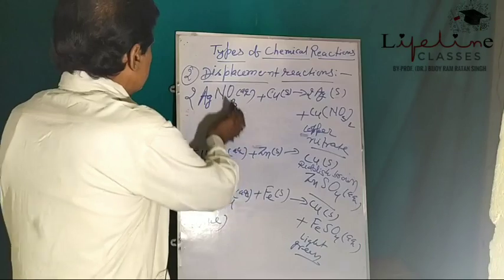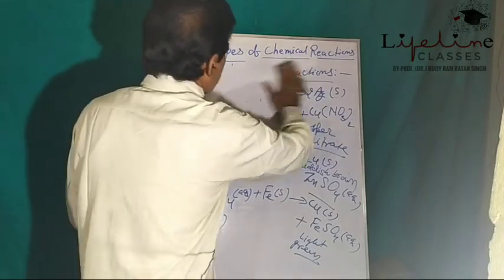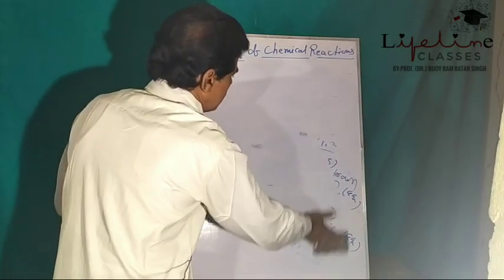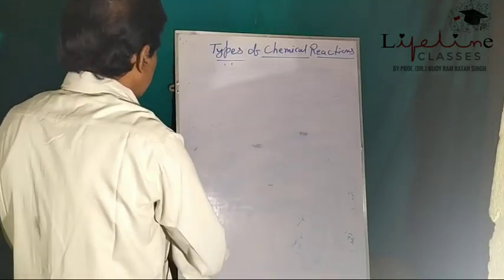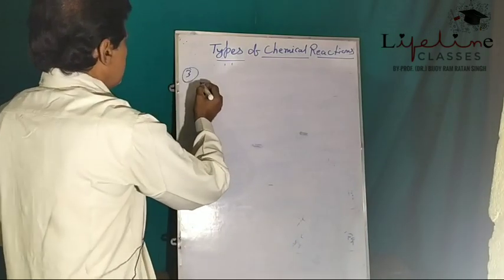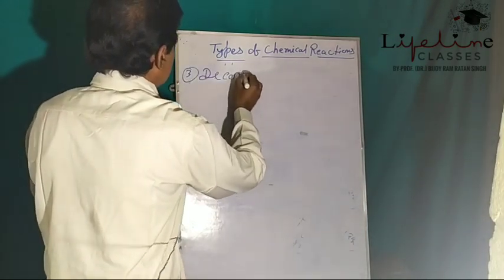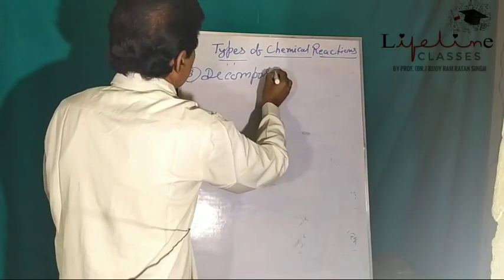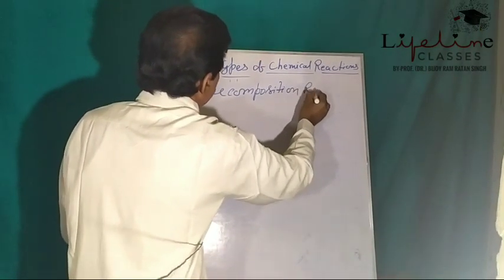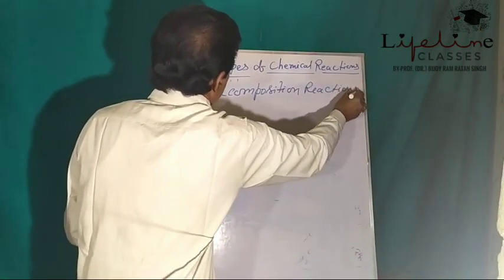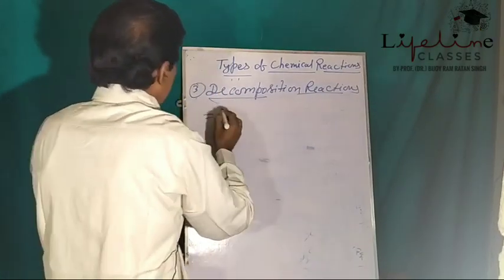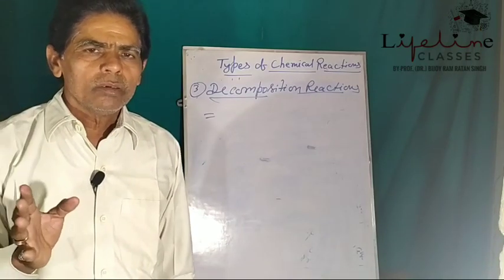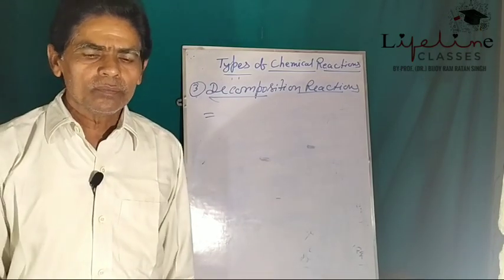Now let us come to another type of chemical reactions: decomposition reactions. Decomposition reaction is just opposite to the combination reaction.